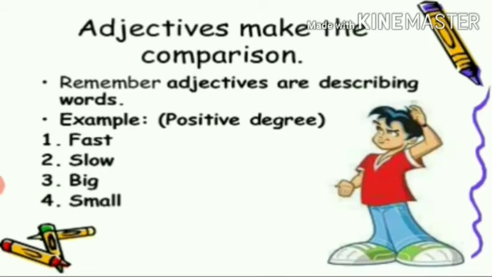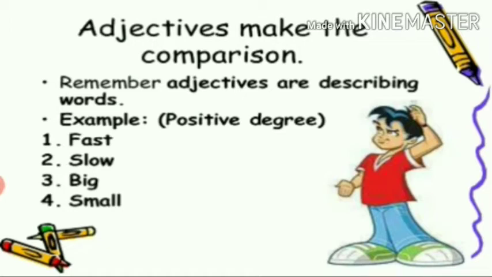Positive means the adjective we are using for describing someone, a person, or a thing. Like he is fast, the cat is slow, the girl is big, the ball is small. So we are describing something or someone, is it? Those describing words are called adjectives that we have already learned, is it? We have been learning it from first standard onwards. Adjectives, describing words used to describe someone.